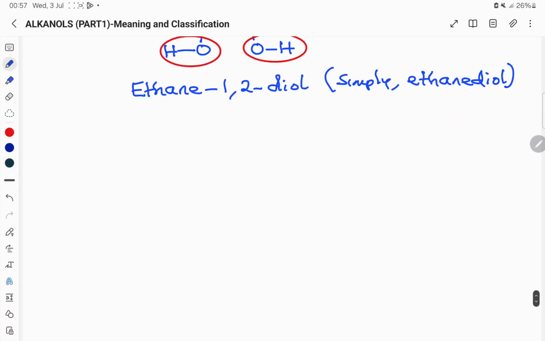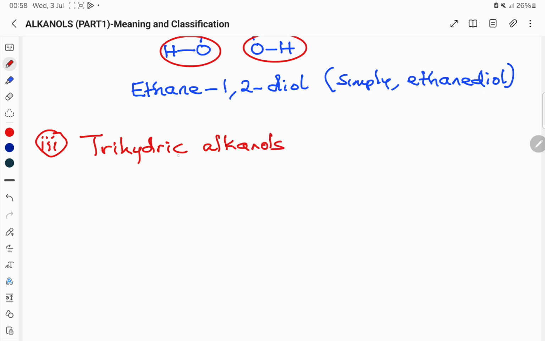Let's go to the third category, the third group based on the number. Don't forget, we are looking at the classification based on the number of hydroxy groups present in a molecule of the alkanol. We have those that contain three hydroxy groups, and they are called trihydric alkanols.